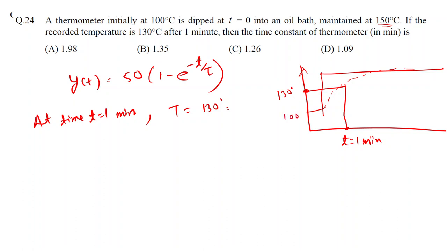Over here it was 100 degrees Celsius, and over here it is 150 degrees Celsius. This is at time t equal to 0. Okay, I hope this much explanation is clear to you. If you have any doubt, you can just write it in the chat box.